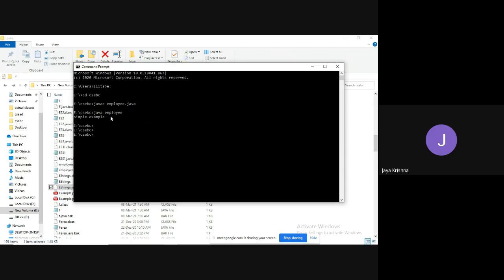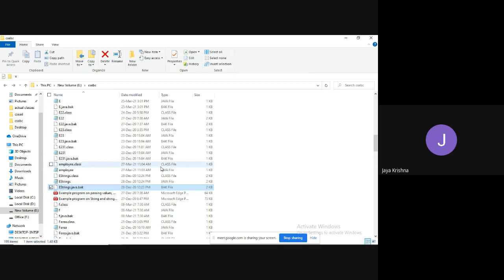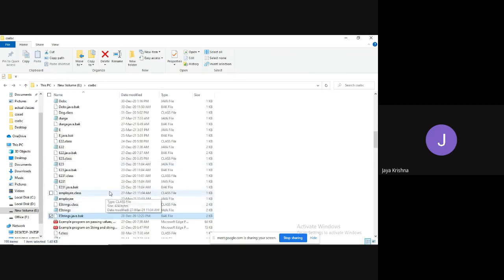Okay, see, you got output, right? It's a simple example, that's it. So now what I will do is, I have generated the Employee.class file. I am going to show it here.